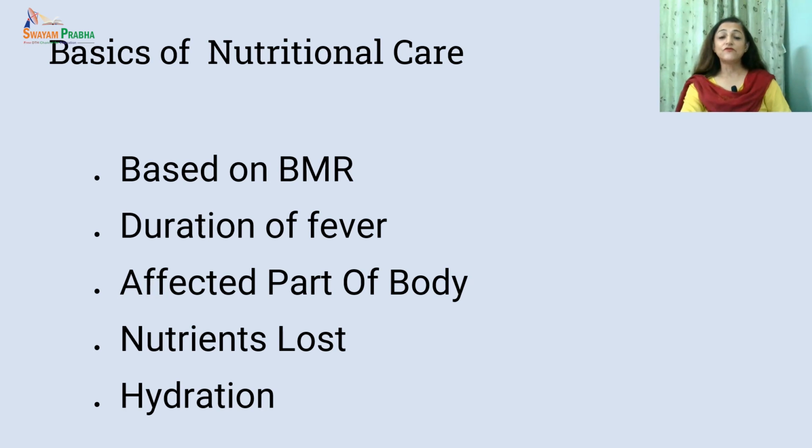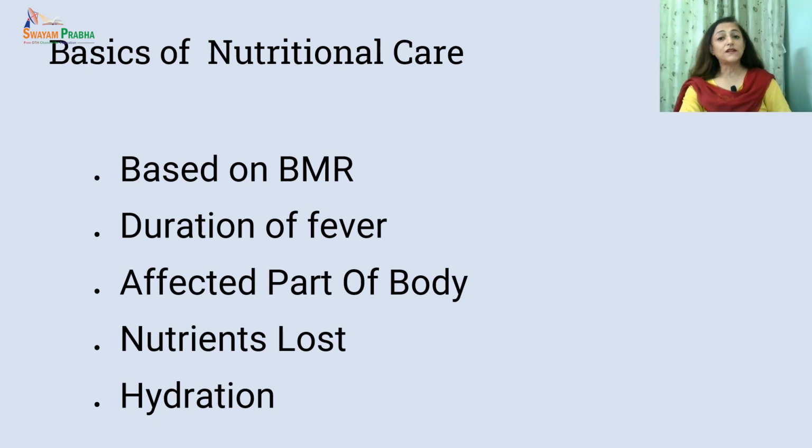And then we have to see what is the affected part of the body. For example, when the gut is infected in some gastrointestinal tract infection or a fever where the intestines are affected, we have to choose the food which is easy to digest and absorption is also ensured.